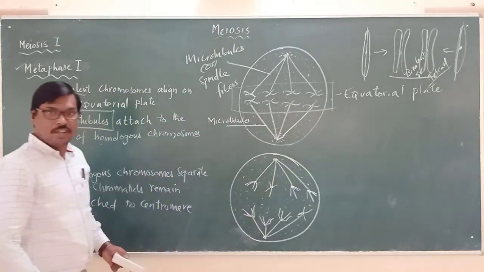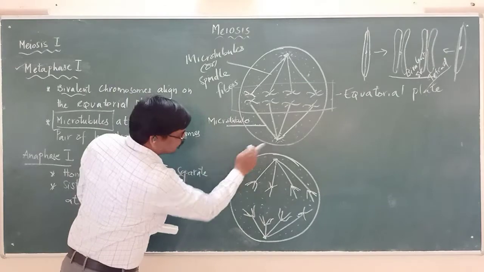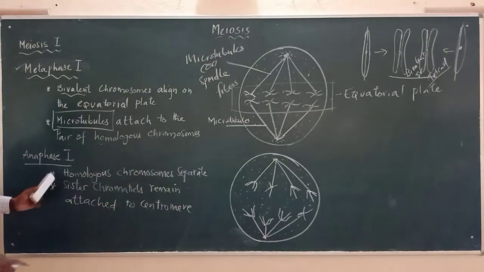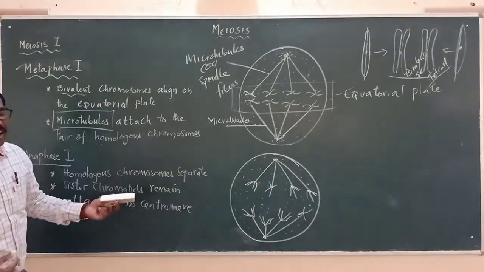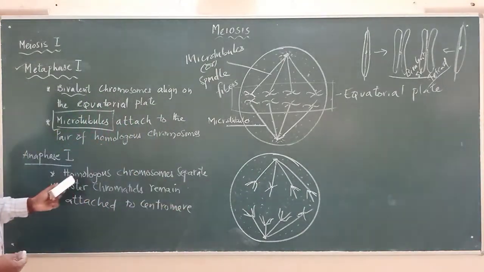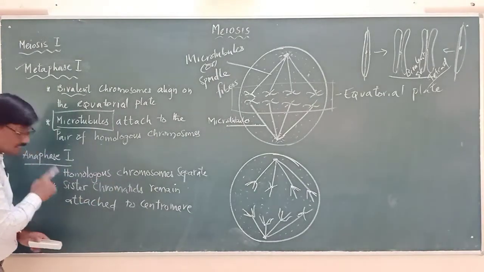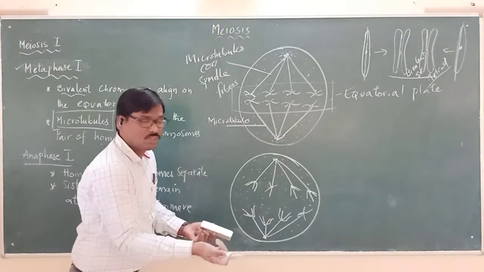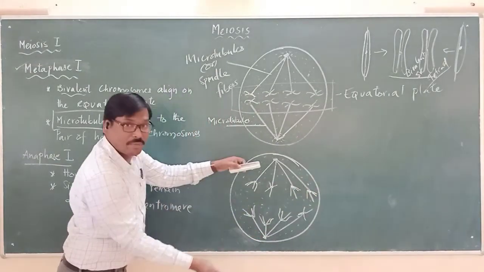Sister chromatids. So here this is pulled towards the opposite pole and this is pulled towards the opposite pole. This is happening during the anaphase. They are pulled towards the opposite poles. So during the anaphase, homologous chromosomes separate. These two are identical chromosomes, and they are separating from each other.